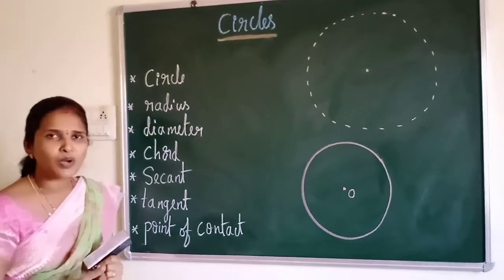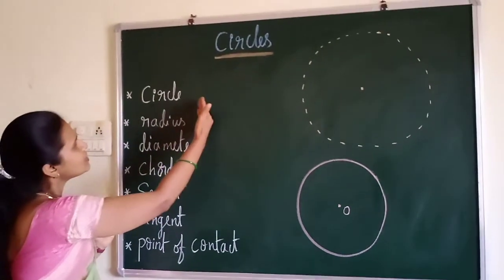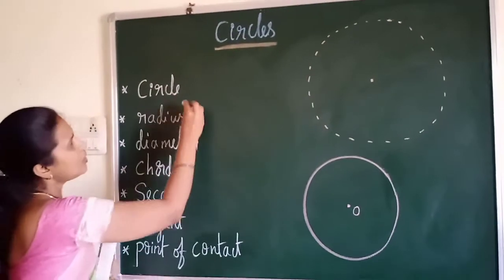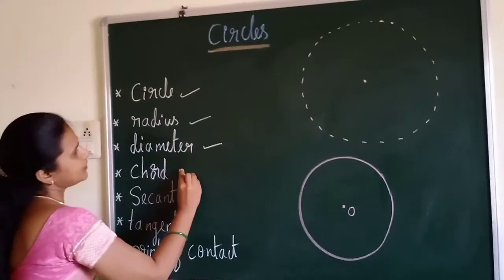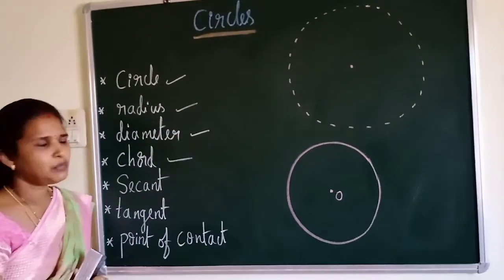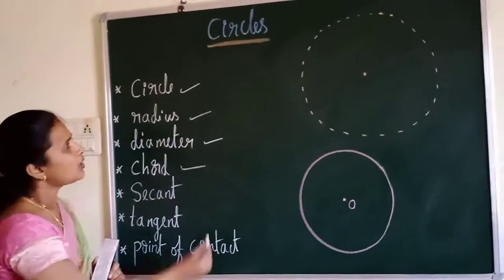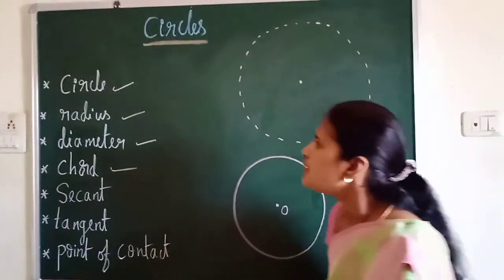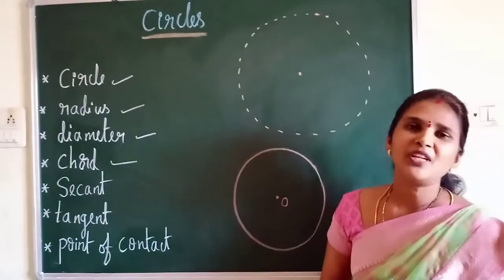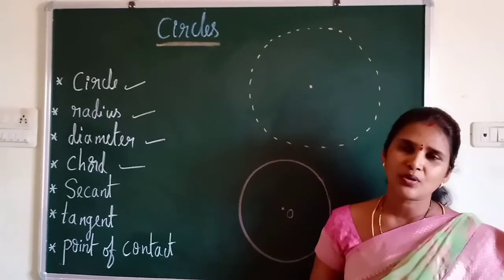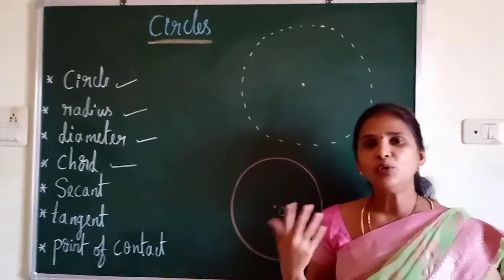Let us recall once: circle, radius, diameter, chord. These four you might have already learned. Now let me explain all these four one by one. So what is a circle? The definition of a circle. You know a circle is a closed figure, and it is also called a plane figure. But how will you define it?